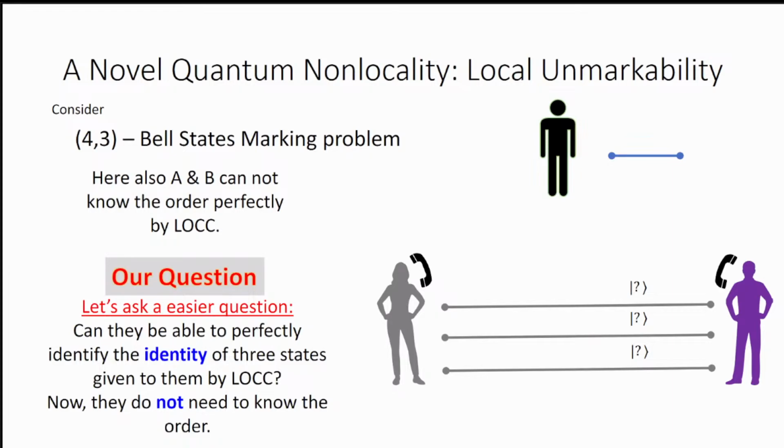So here comes our question, based on which we have done our work. It is basically an easier question than the question of marking. So we know that 4-3 Bell states are not markable, but can they perfectly identify the identity of the 3 states given to them by LOCC?